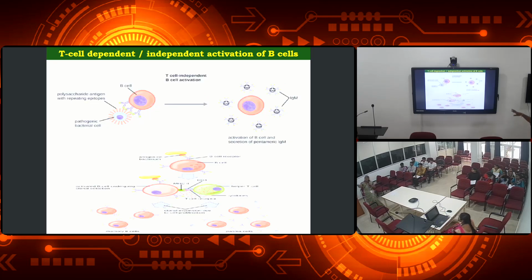So I told you, right? T cell, I told you about cell-mediated immunity. Do you remember that word? B cells will be producing the antibody directly, that is called the humoral immunity. Another type of immunity is the cell-mediated immunity, that could be either the T cell dependent or the independent activation of the B cell. T cell independent is where the B cells directly recognize the pathogens and produce the antibodies. Okay, and that is the humoral immunity.